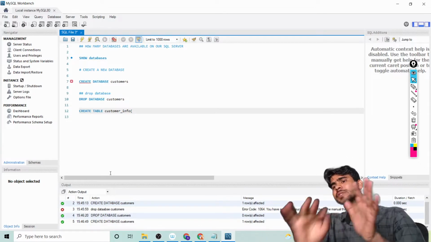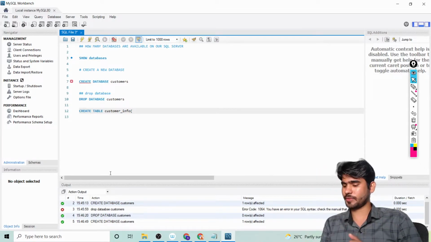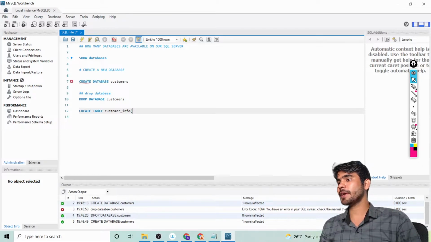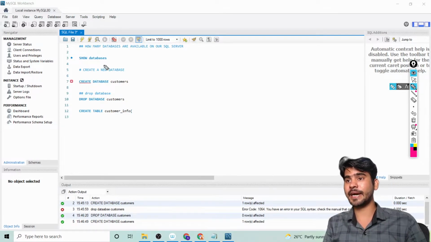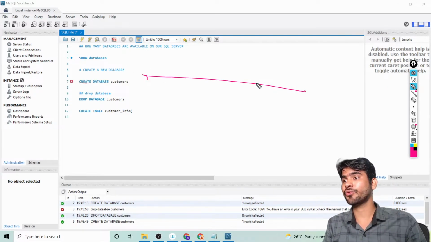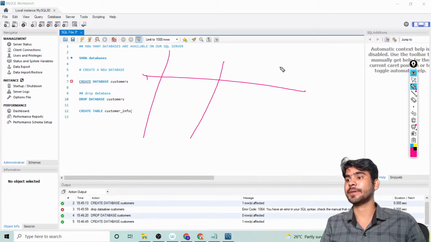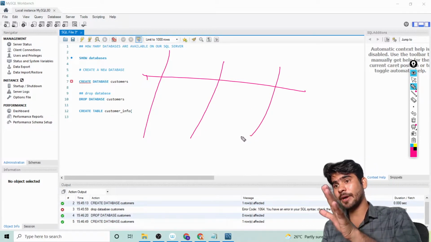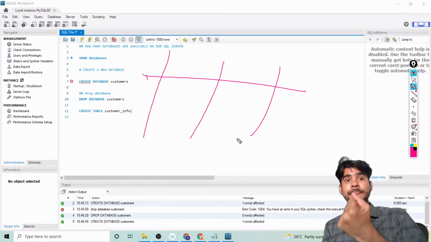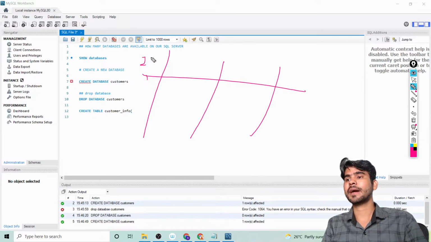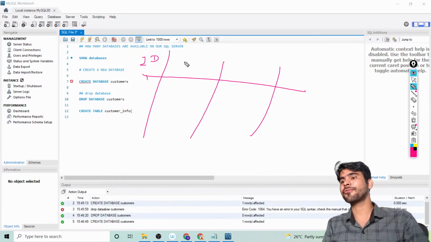After that, which types of data do we want under these columns? So whenever you are creating a table, first of all think about which types of data you want to add in it. Okay, so we have a customer database. Under this customer database we want some id number. After that I want full name, and then last name.